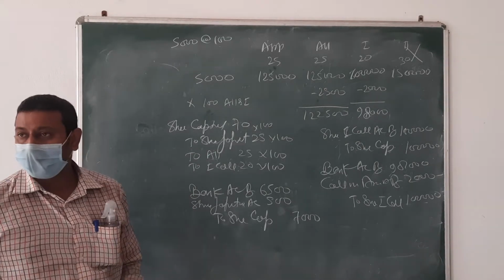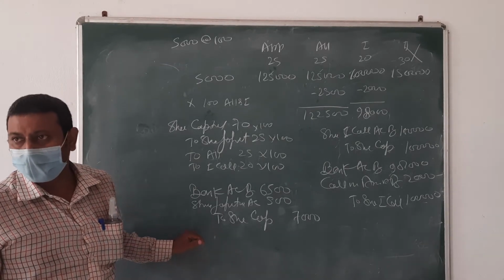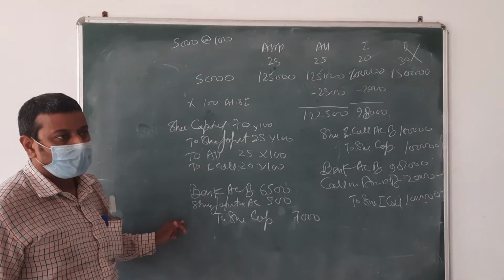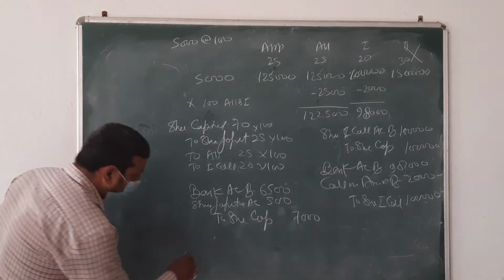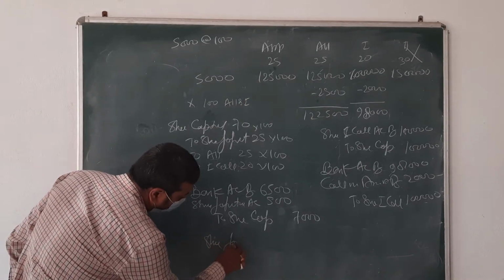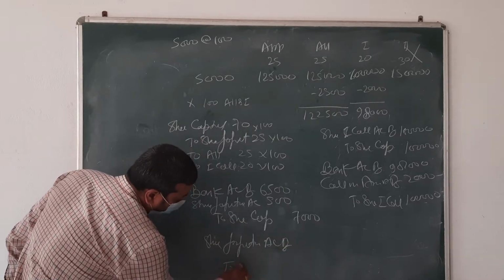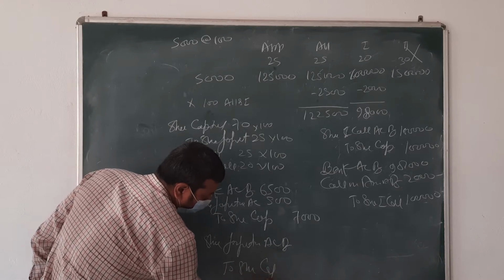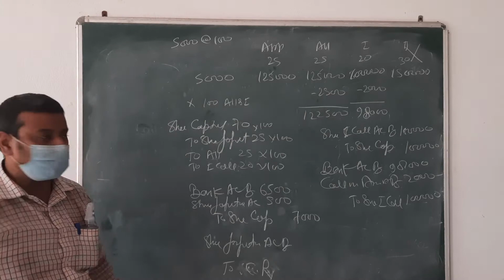After this entry, one more entry is there with the reissue, or not? Remember the entry, beta: share forfeiture account debit to capital reserve. What amount are we going to enter, beta?